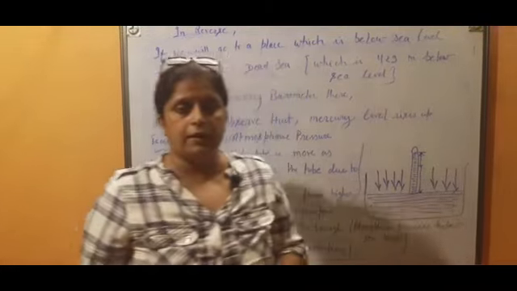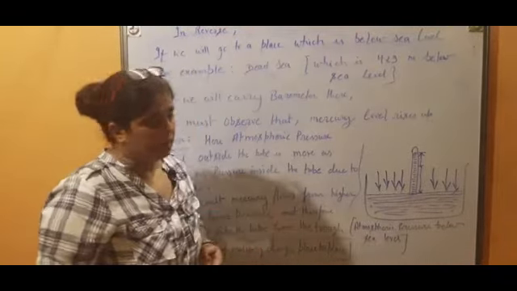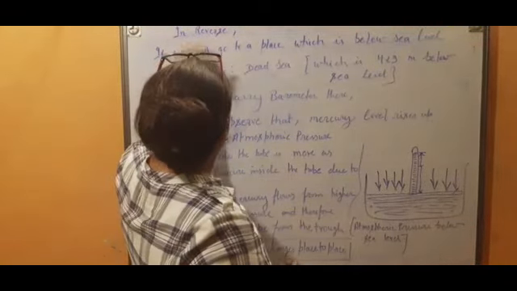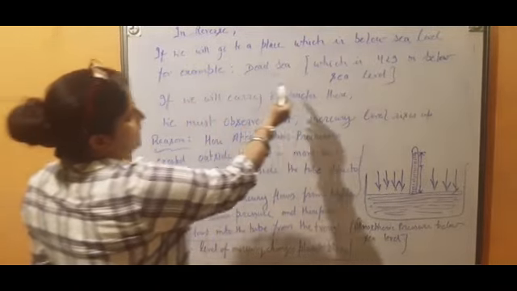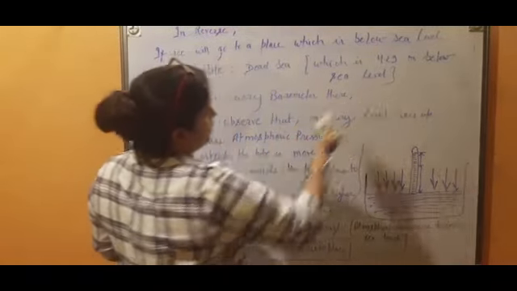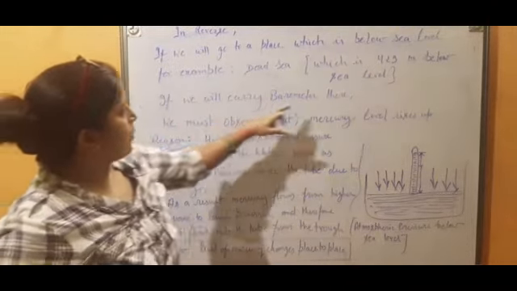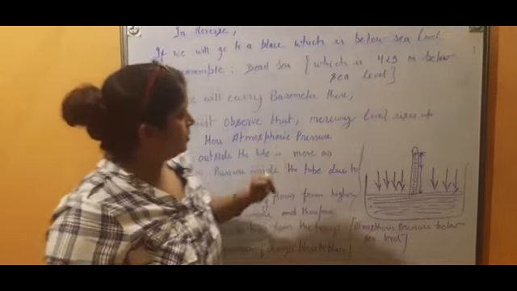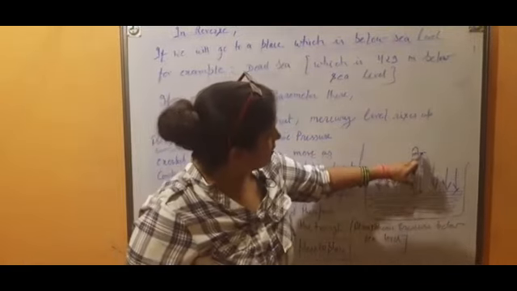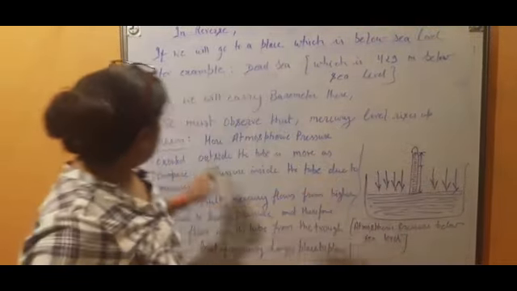or depth it is. So let's see what I have written, try to understand. In reverse, if we go to a place below sea level, for example the Dead Sea, which is 429 meter below sea level, and carry a barometer there, we will observe that the mercury level rises up from 76. What is the reason?